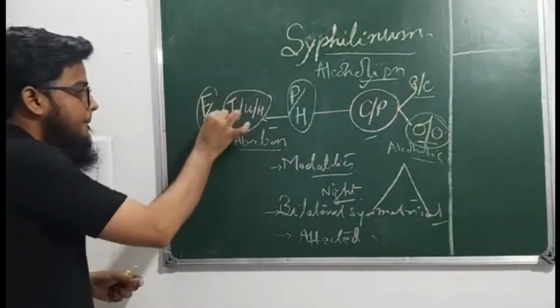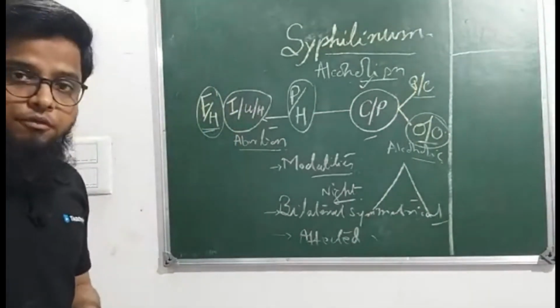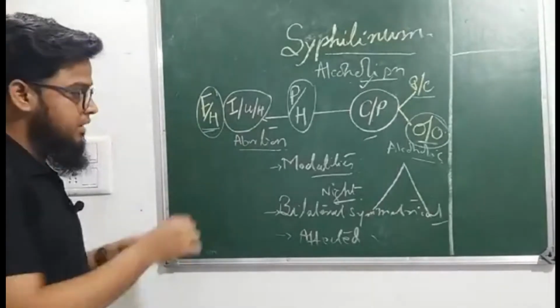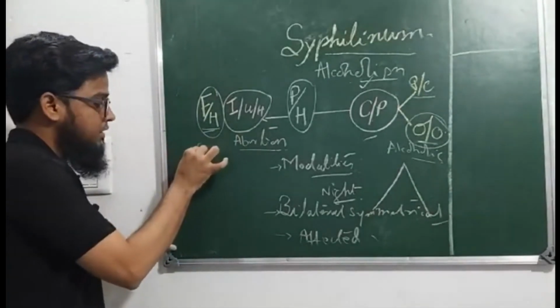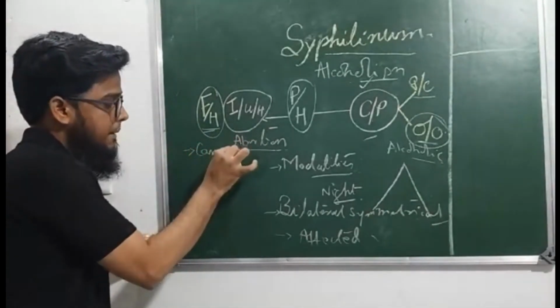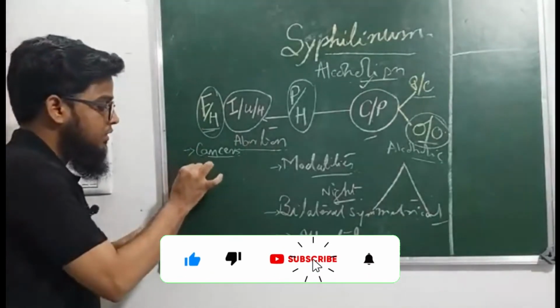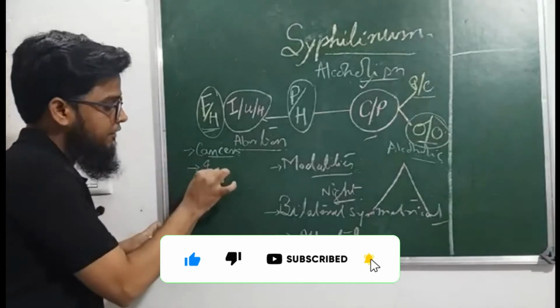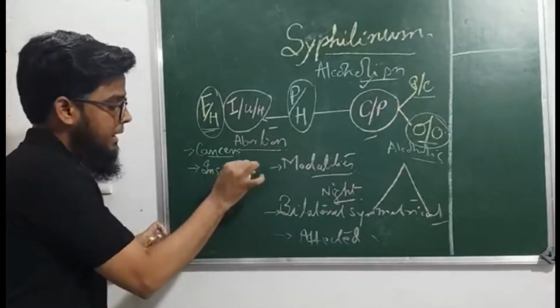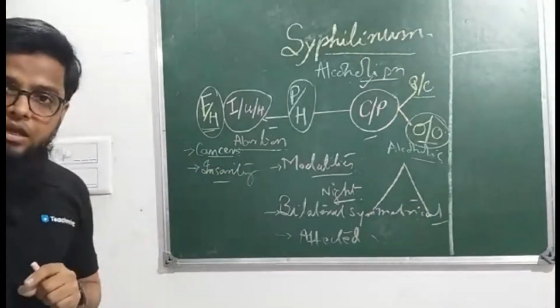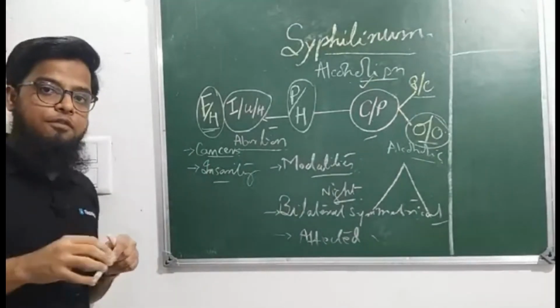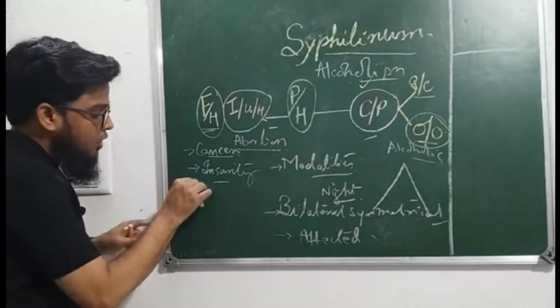family history. In family history, you will find some grave diseases like cancers. Okay, in family history, you will find insanity, schizophrenia. In family history, you will find alcoholism.